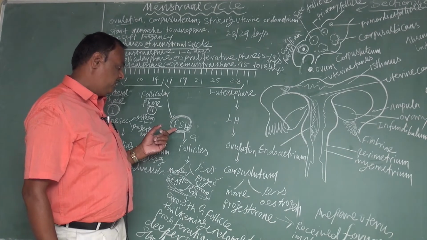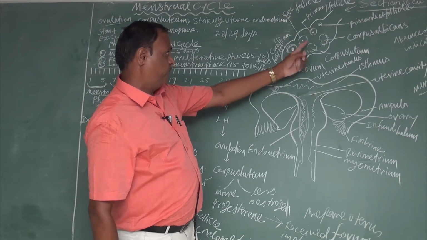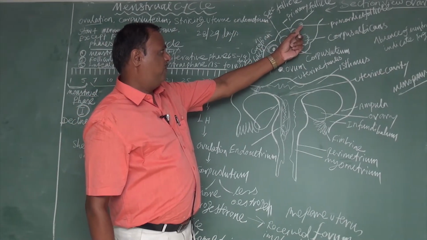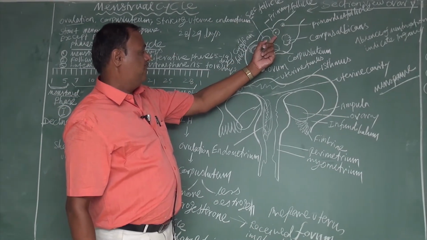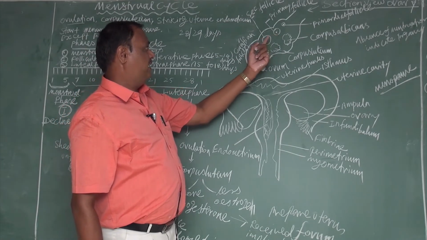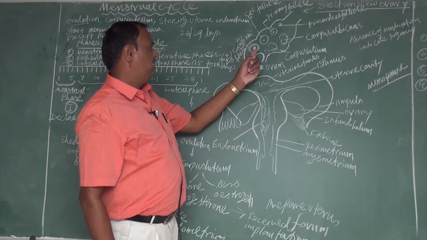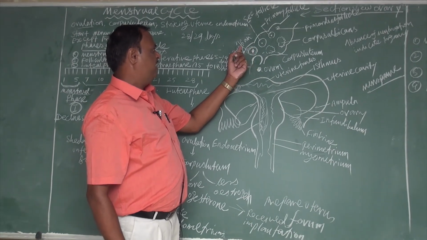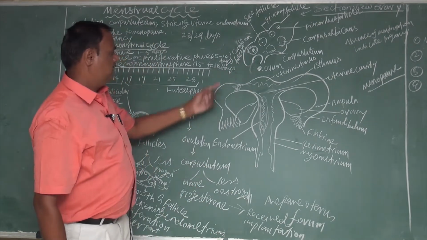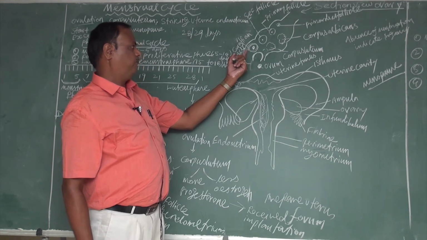Due to the effect of this hormone, there is growth and development of the follicles in the ovary. These are the primordial follicle, primary follicle, secondary follicle, and the completely mature follicle, which is called the tertiary follicle, based on size and growth. The follicle with the oocyte together is known as the Graafian follicle.